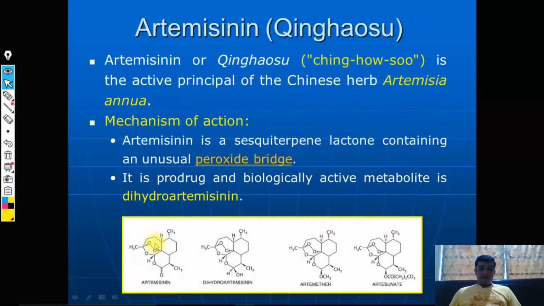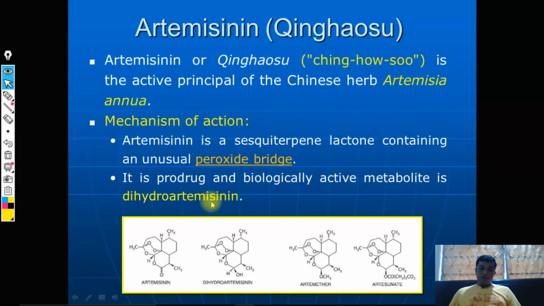Now you can see a very atypical structure, and that is the peroxide bridge, because this is within the ring structure, that's why you call it an endoperoxide bridge. So Artemisinin is a sesquiterpene lactone ring structure containing an unusual endoperoxide bridge, and this endoperoxide bridge is thought to have a very important role in the anti-malarial action. It is a prodrug, and once taken inside, it gets converted to a biologically active metabolite, and that is dihydroartemisinin. So this is the active constituent itself.